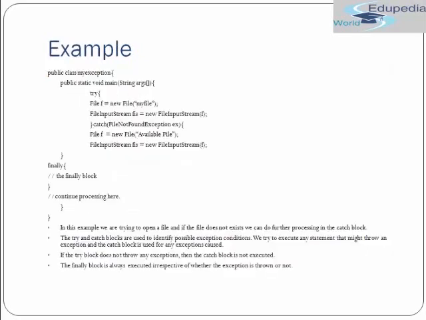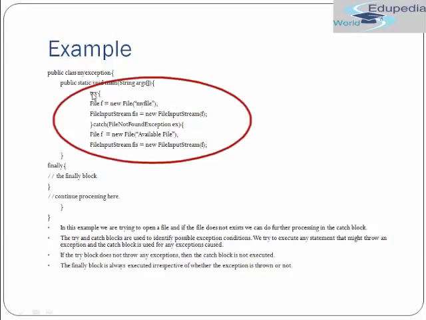So this is an example. You see we have a simple class MyException and a main method. Then we are doing File f equal to new File and passing my file into that, and then creating a FileInputStream object. These two lines of code we have included in a try catch. There is a try statement and then a catch statement. The try clause is used to include the code that might give you some exception, so you put that in try. And catch is something where, if an exception occurs, the flow of execution will directly go to the catch block.